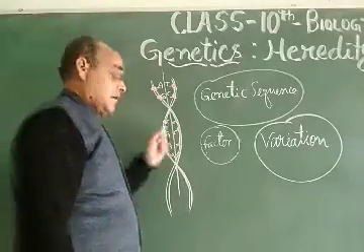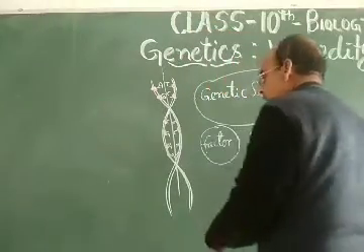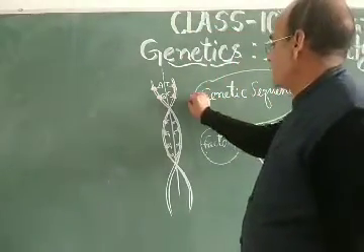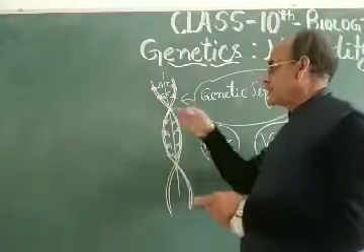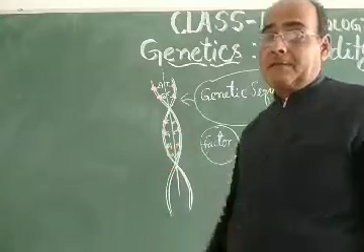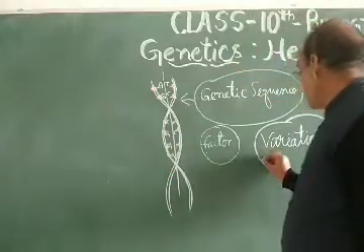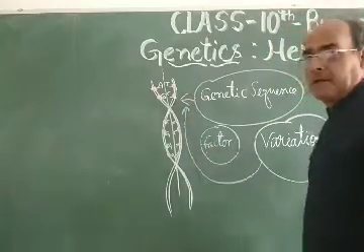And dear students, if a species has a fixed genetic sequence, then during sexual reproduction there will be variation in this genetic sequence.